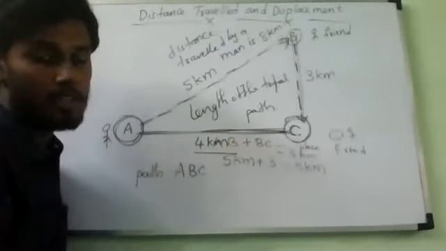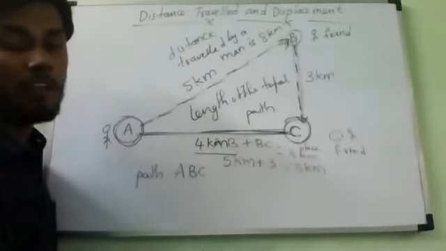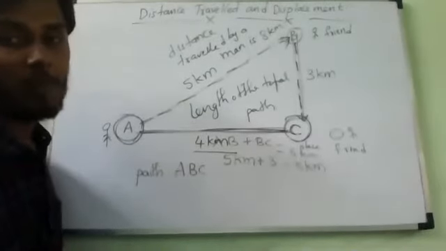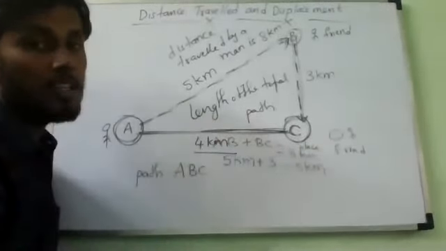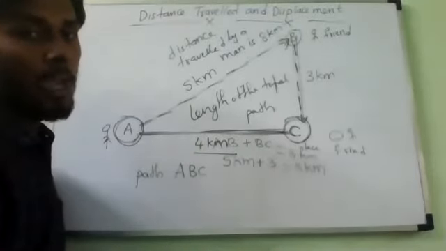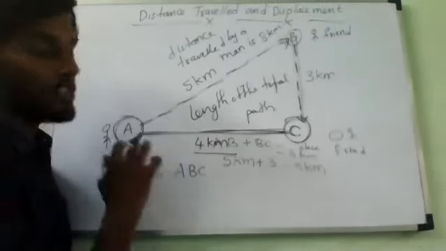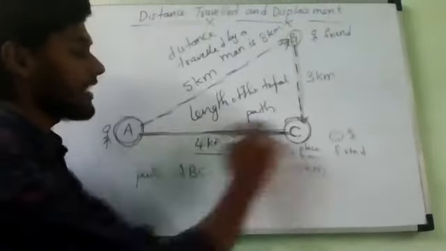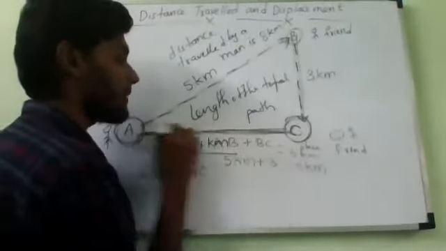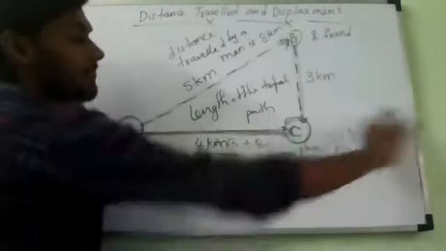kilometers. 4 kilometers is the displacement of the man from point A on reaching C. So the man is only 4 kilometers away from the starting point A. In which direction is the displacement?